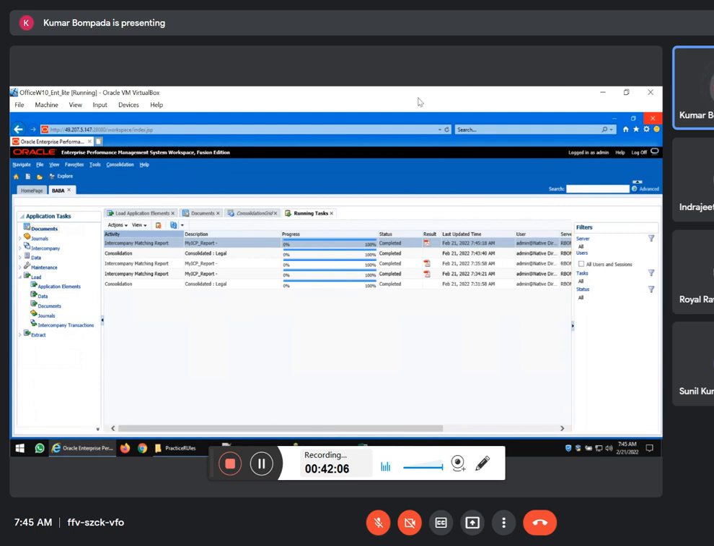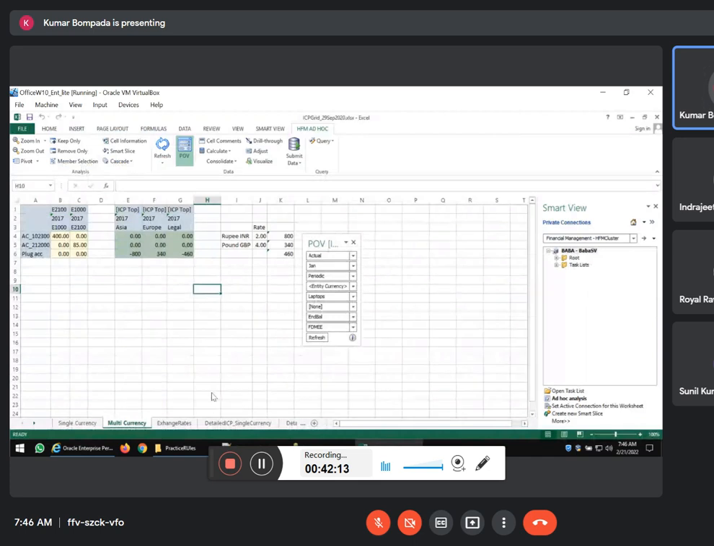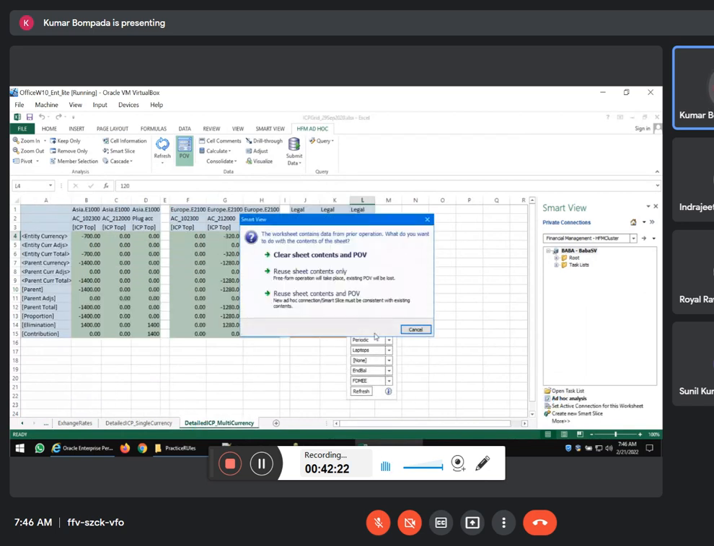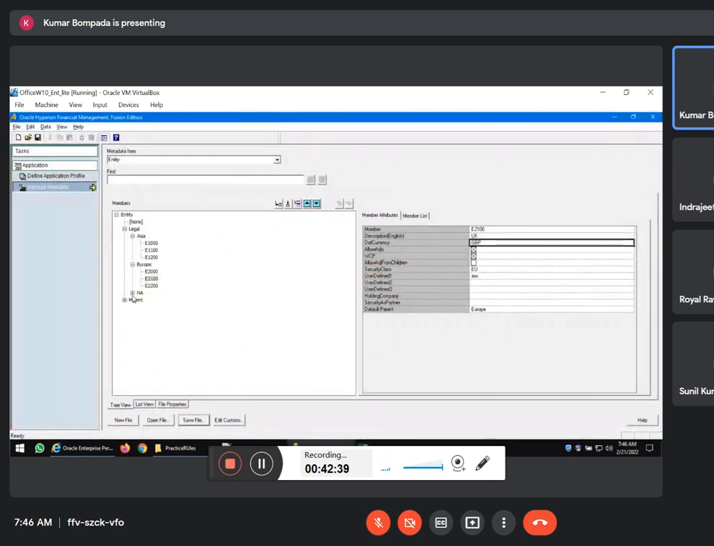This is called intercompany multi-currency translation. See here, the same thing you can see in detail. I have created a detailed grid, the ICP multi-currency grid. So refresh, click on ad hoc. That's it. See, 400 here, elimination 800 and 340. Together it is here at legal. You can see 460. So here you have to understand the concept.